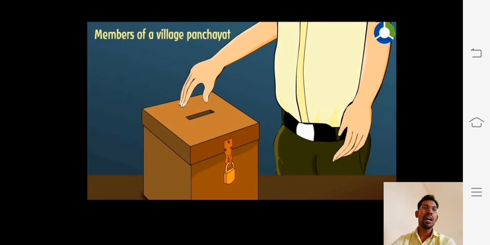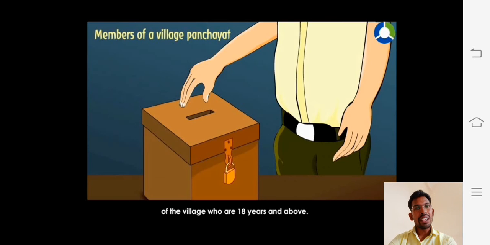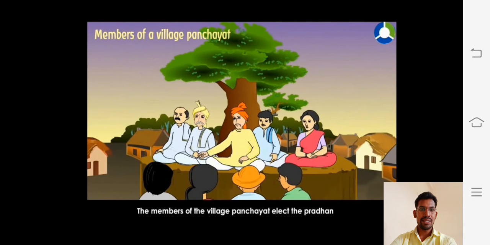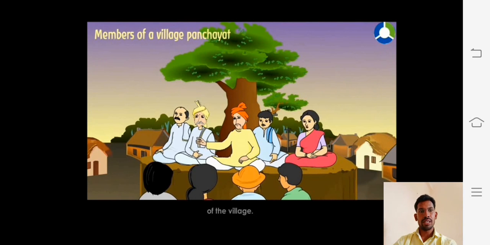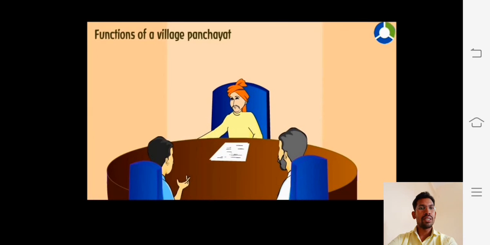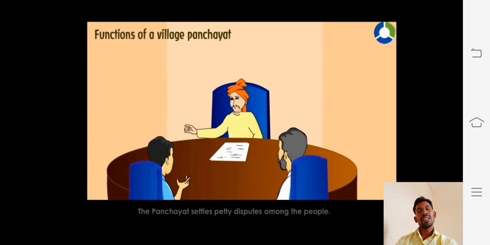These things we have also studied. Villagers who are 18 years and above can vote. The members of the village Panchayat elect the Pradhan, called the Sarpanch. The Panchayat works in such a way that no one should have problems.